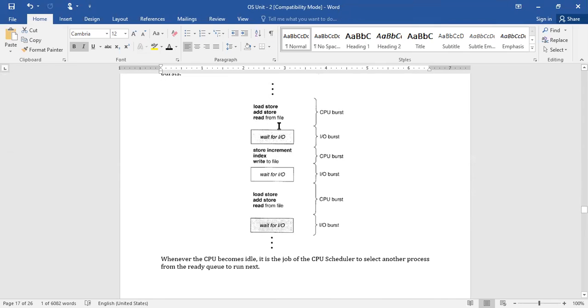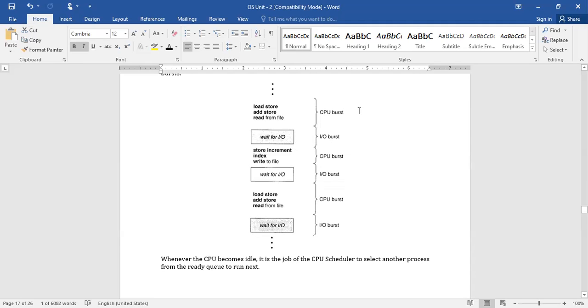After that, if you need any of the services of the IO devices, what happens? We simply suspend this execution and put the process into a waiting state, waiting for IO. Whatever time is spent at the IO device is called IO burst.